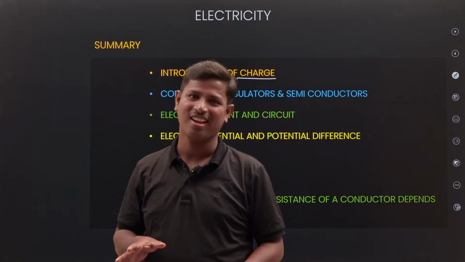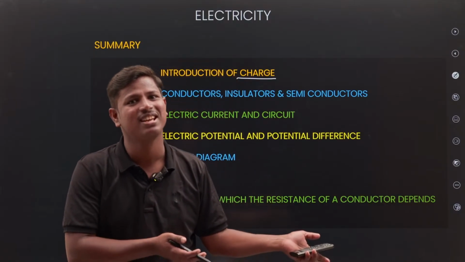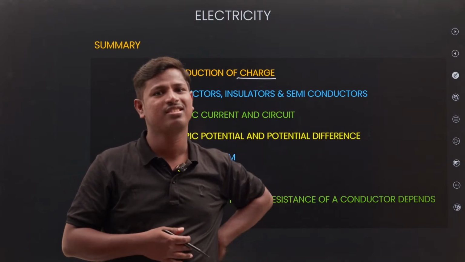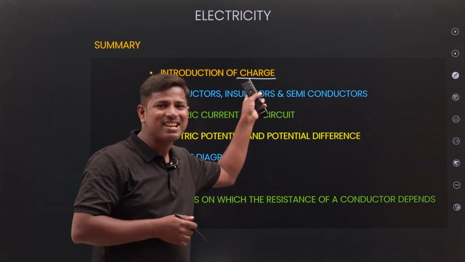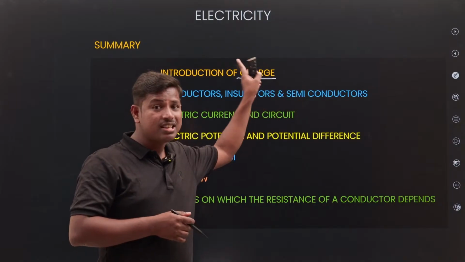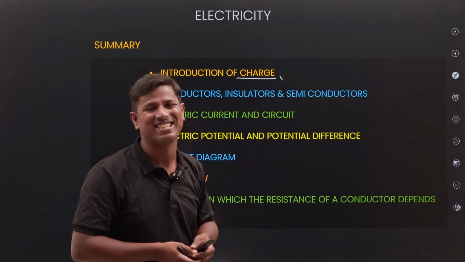So charge is present with matter, and without matter charge is never present, but matter is present without charge also.